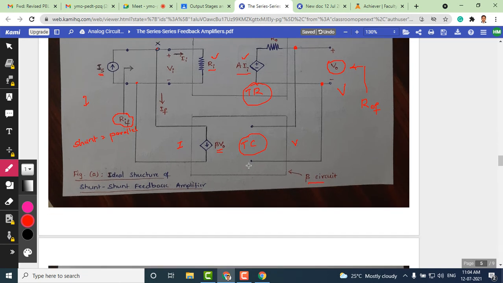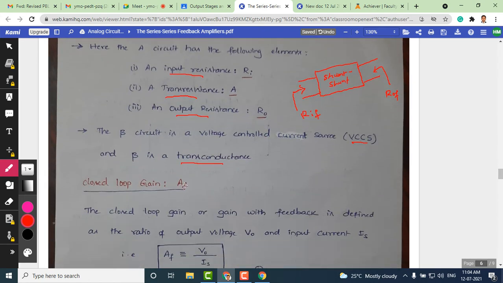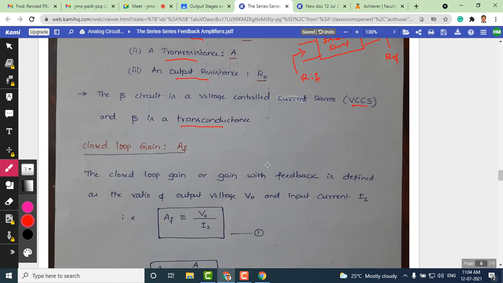Whereas here, the sampled signal is applied as an input, so the input is a voltage, and the output is a current. Current by voltage gives you the conductance. So the feedback network is of the transconductance type, which is why beta is a transconductance.